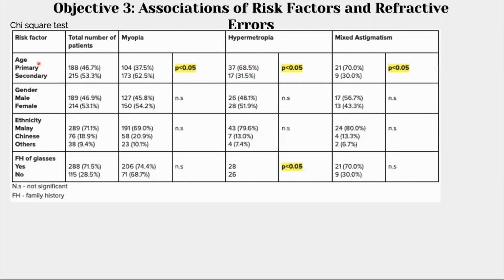This table shows the results of the chi-square test, and you can see that for age, in all 3 refractive errors, there's a p-value of less than 0.05, which in this study indicates statistical significance. So there's a significant difference between the age groups. The rest are not significant except for family history of glasses, where in hypermetropia it is significantly different.